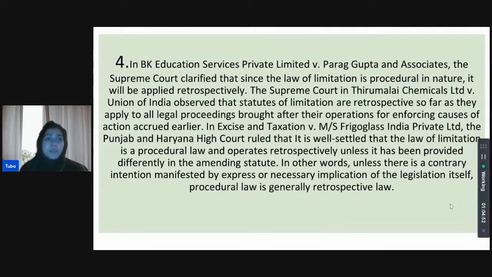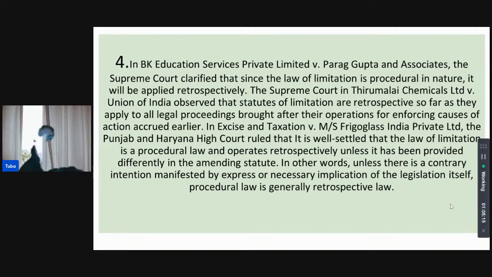In BK Educational Services versus Parag Gupta, the Supreme Court stated that the law of limitation is procedural in nature, thus it applies retrospectively. Then in Thirumalai Chemicals, the court stated that statutes of limitation, as far as they apply to legal proceedings after their operation, are for that purpose retrospective in nature.